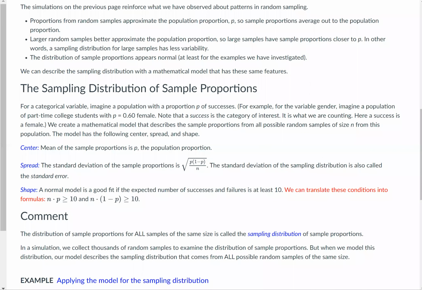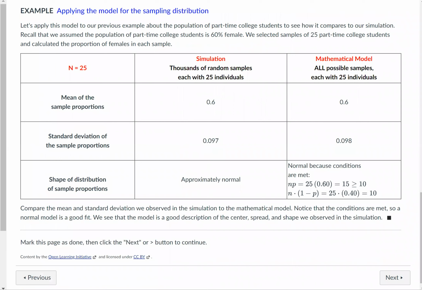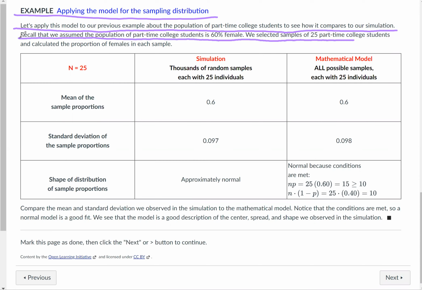Now let's look at an example of applying the model for the sampling distribution. Let's apply this model to our previous example about the population of part-time college students to see how it compares to our simulation. Recall that we assume the population of part-time college students is 60% female. We selected samples of 25 part-time college students and calculated the proportion of females in each sample.